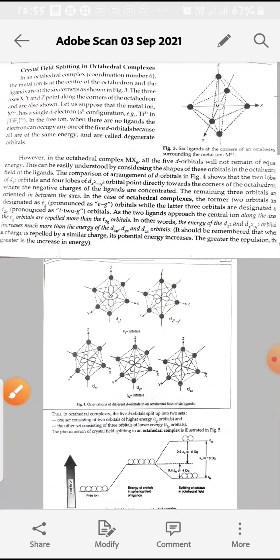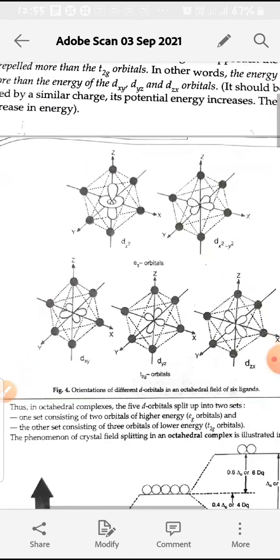Next, as we know, d orbitals have different shapes. For the 3 orbitals dxy, dyz, dzx, the lobes are in between the principal axes. In dxy, the lobes are between the x and y axes. In dyz, the lobes are between the y and z axes, and in dzx, the lobes are between the z and x axes. The dz square and dx square minus y square lobes are along the principal axes.